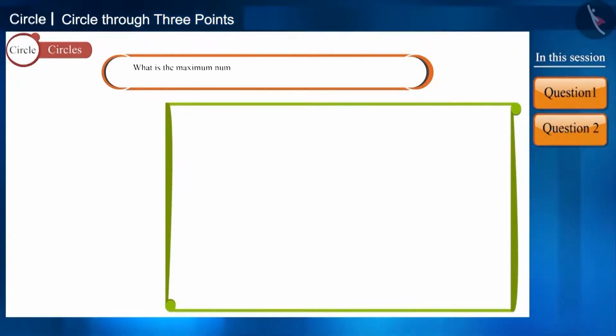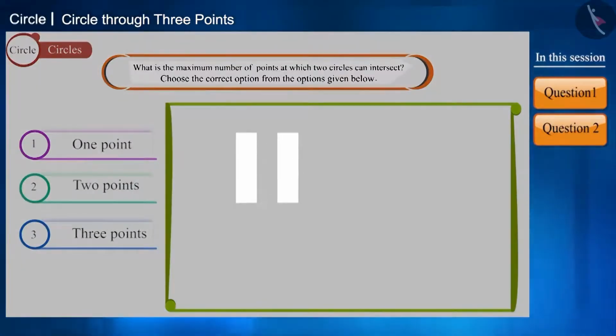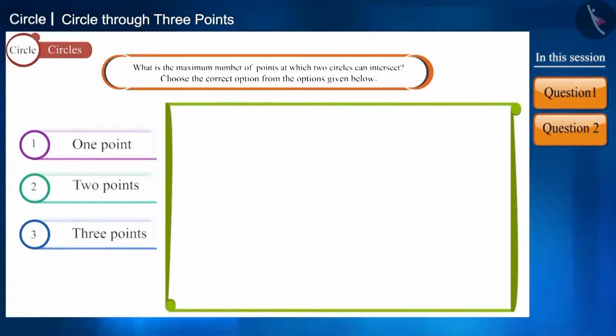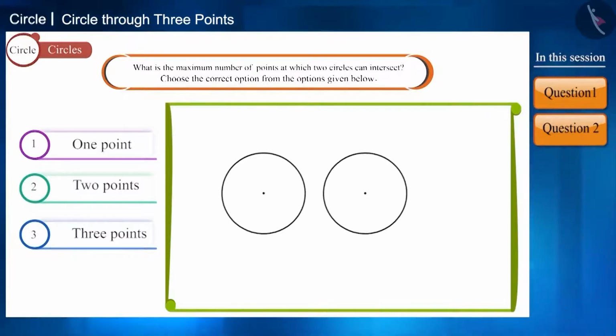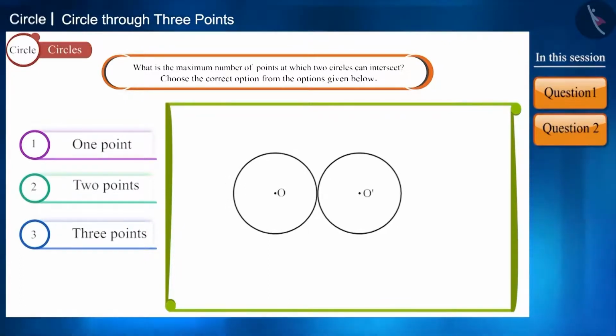What is the maximum number of points at which two circles can intersect? Choose the correct option from the options given below. You can think of the answer by pausing the video. Friends, here we will draw two circles whose centers are O and O' respectively. Now, if we keep these two circles in this way, you can see that both these circles are touching each other at one point.